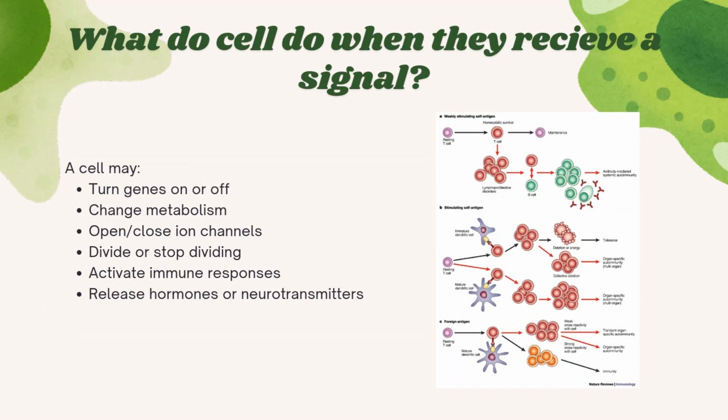So what do cells do when they receive a signal? A cell may turn genes on or off, change metabolism, open or close ion channels, divide or stop dividing, activate immune responses, or release hormones or neurotransmitters.